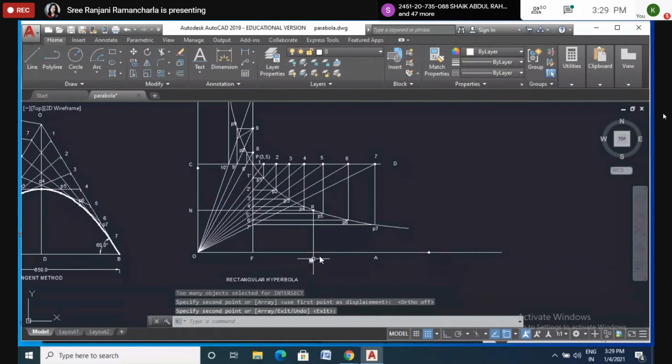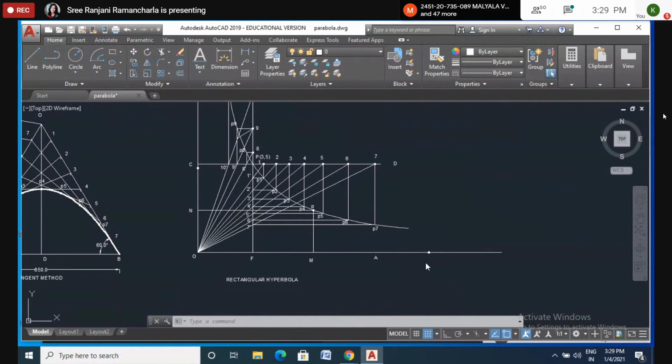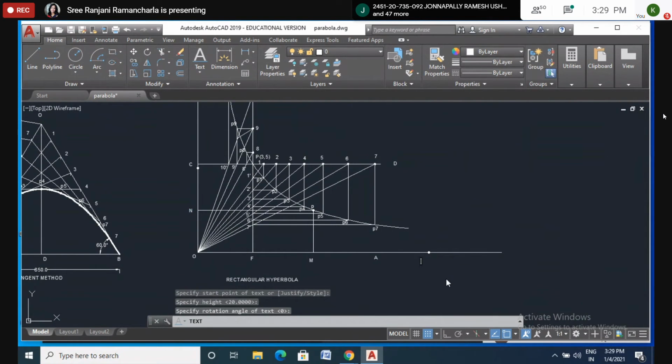Now this point I will name as M1, so that you will remember. And here also it is N, so here I will name it as N1. Okay, now it's clear.